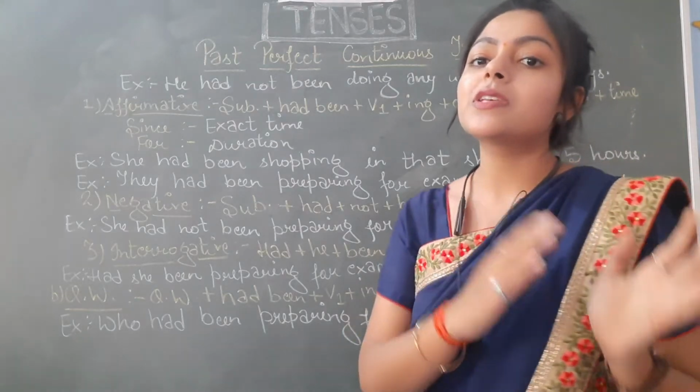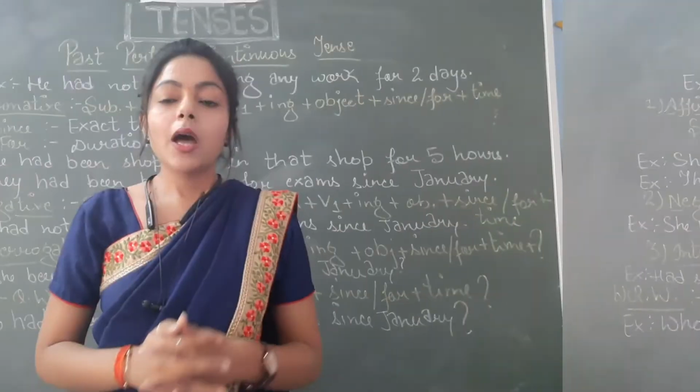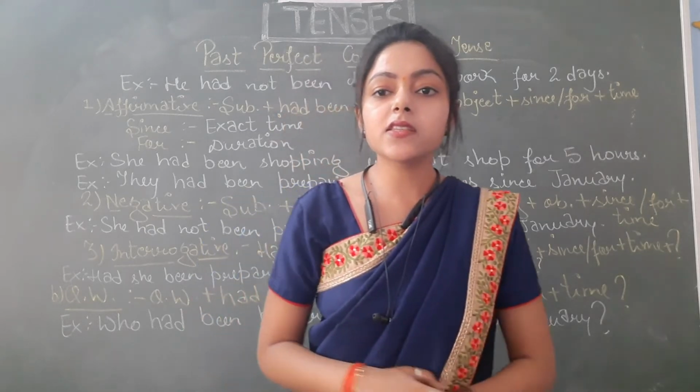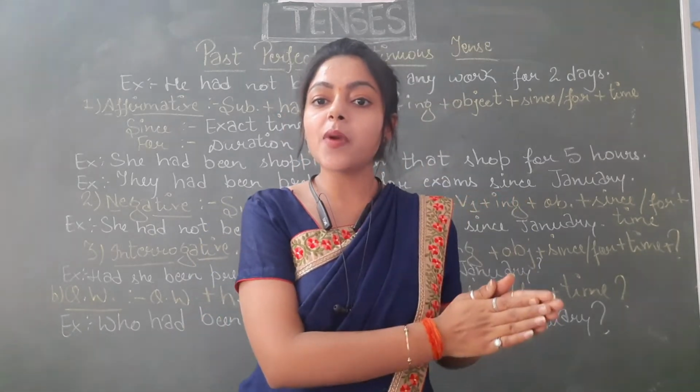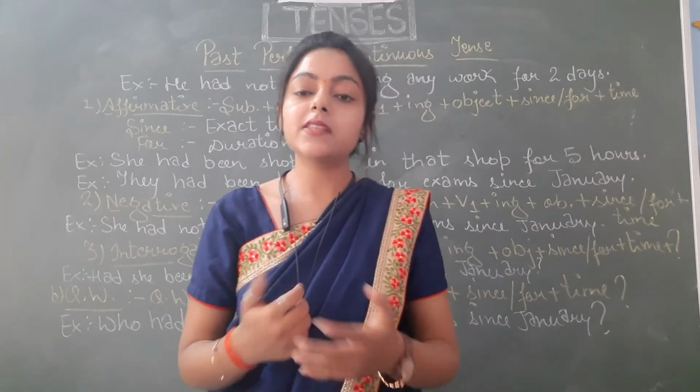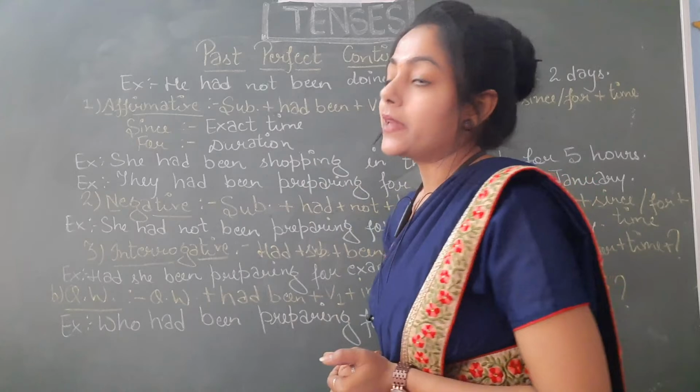For time frame we'll be using since and for, and then object, and past perfect continuous tense. Students, this tense is used for an action that started in past, continued for some time, and then also finished in past. Let's see the example to understand this tense.